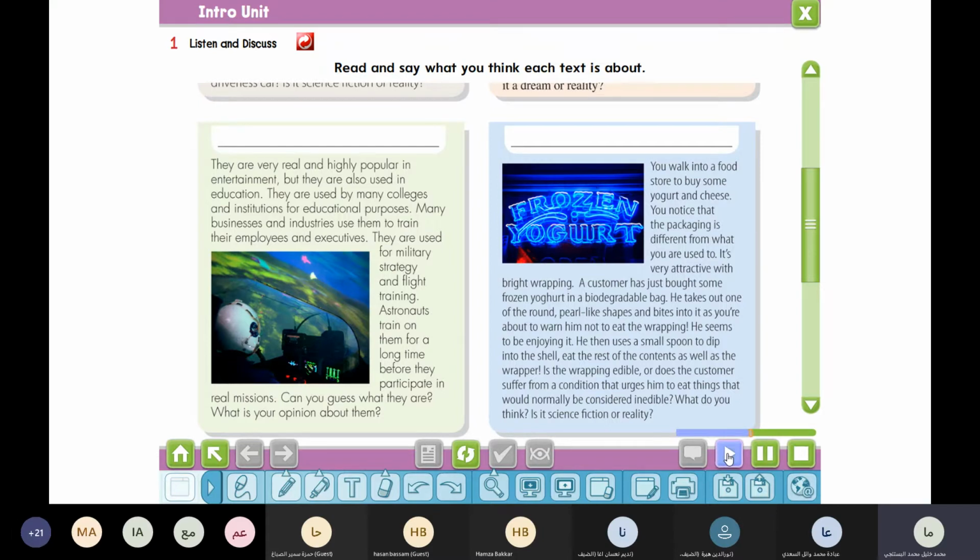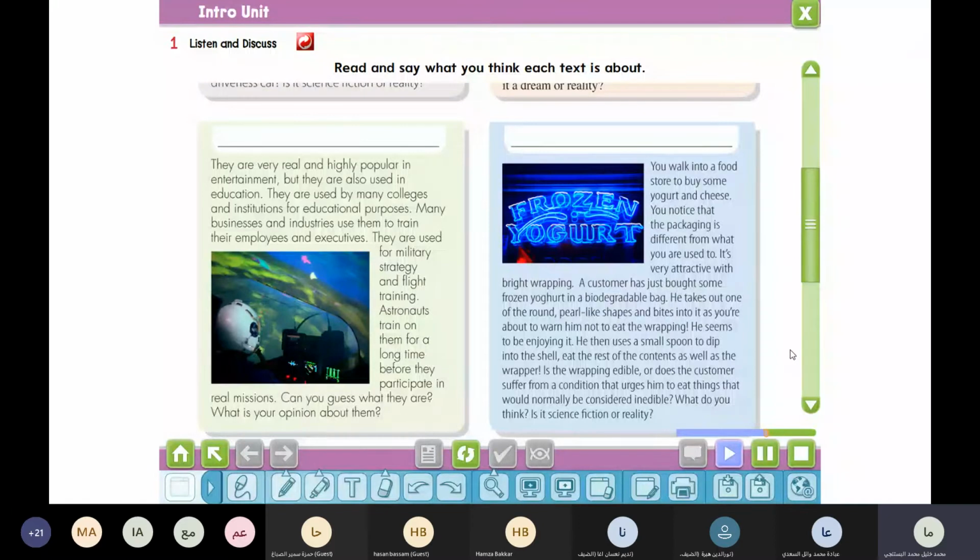You walk into a food store to buy some yogurt and cheese. You notice that the packaging is different from what you are used to. It's very attractive with bright wrapping. A customer has just bought some frozen yogurt in a biodegradable bag. He takes out one of the round, pearl-like shapes and bites into it as you are about to warn him not to eat the wrapping.